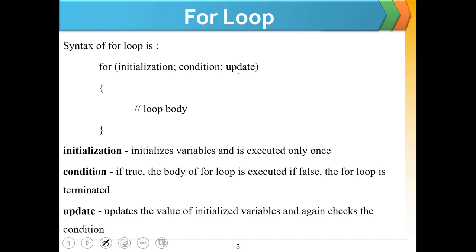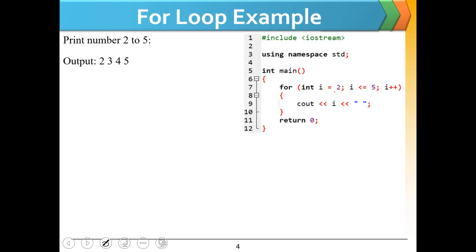This is basic syntax of for loop. First, loop variable is initialized and then loop condition is checked on loop variable, and if the loop condition is true, then the for loop body will be executed. Once loop body is executed, the loop variable will update and the condition will be checked again. This is repeated until loop condition is false.